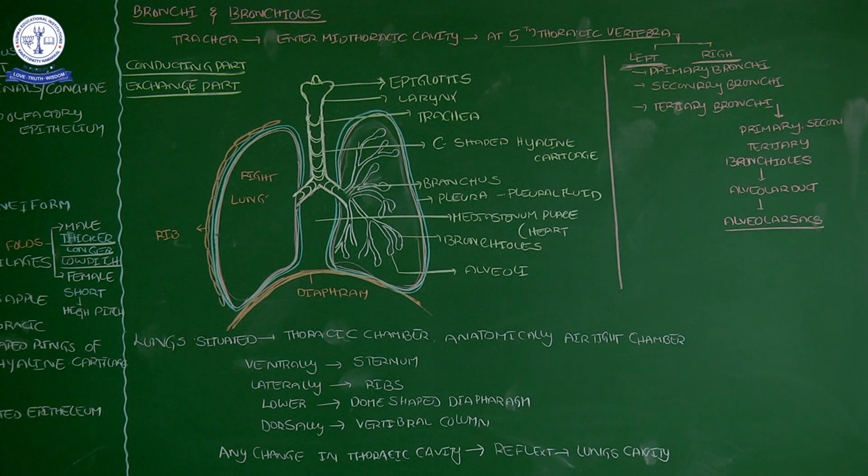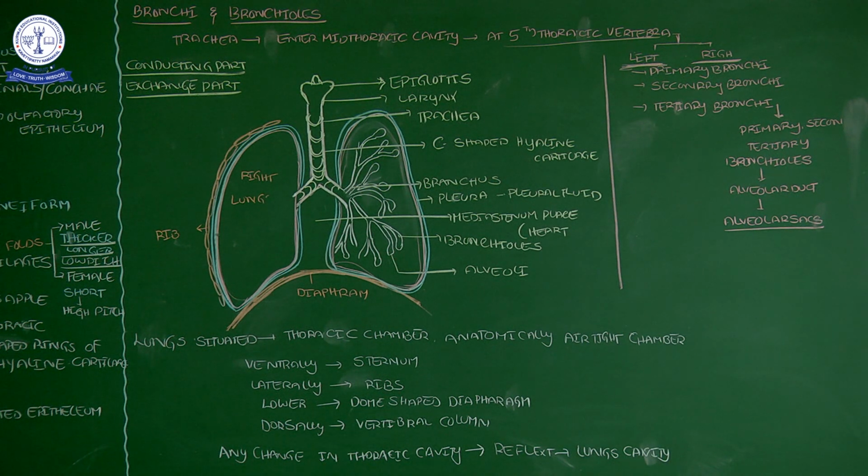The part of the respiratory system that transports or allows the air along that tube we call the conducting part. The last part, where the exchange of gases happens, is the alveolar sacs, which we call the exchanging part. So the conducting part extends from the external nostrils up to the tertiary bronchioles.